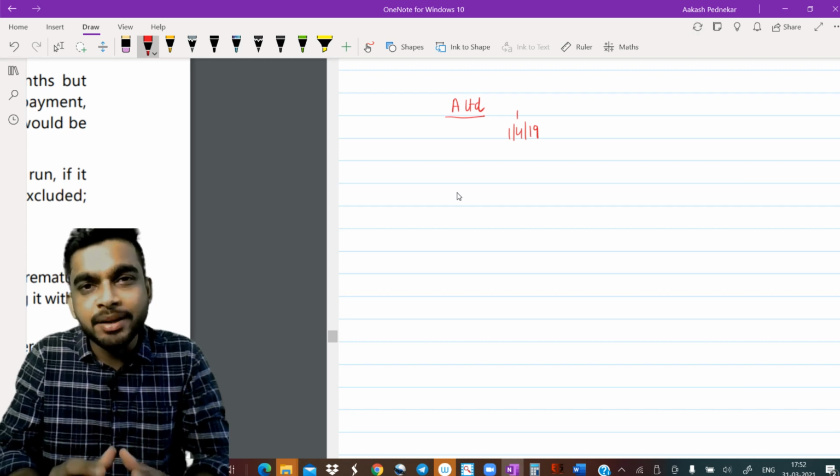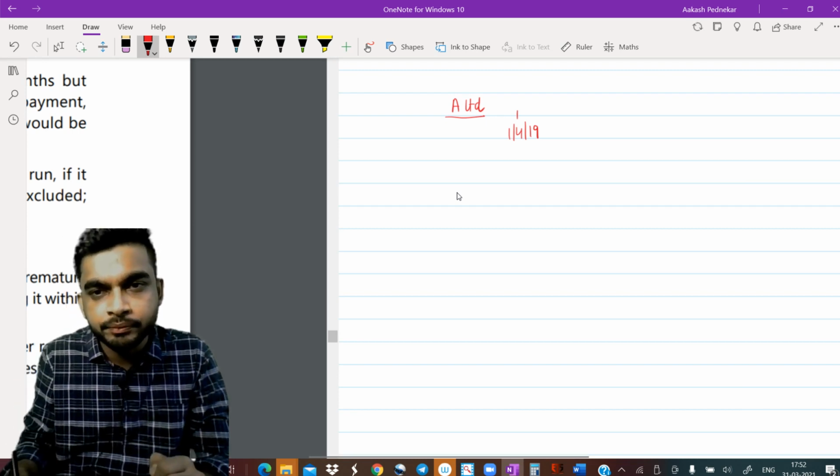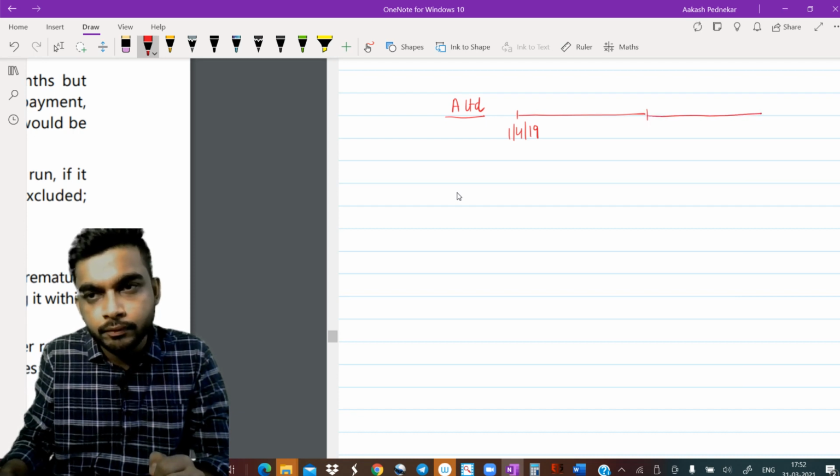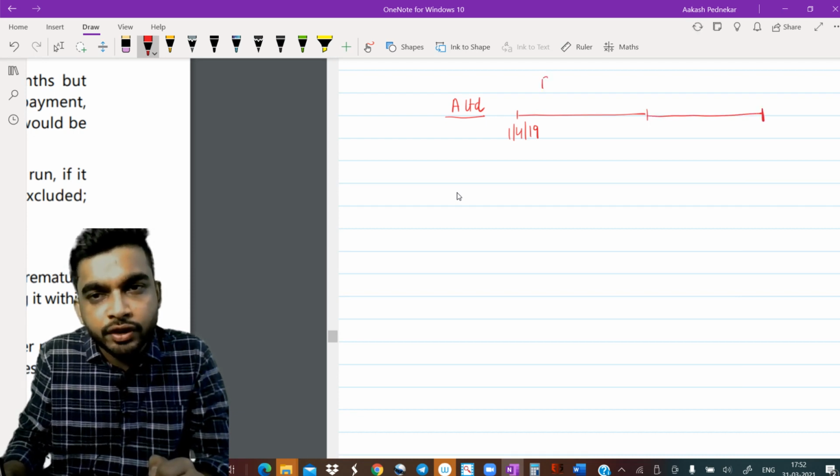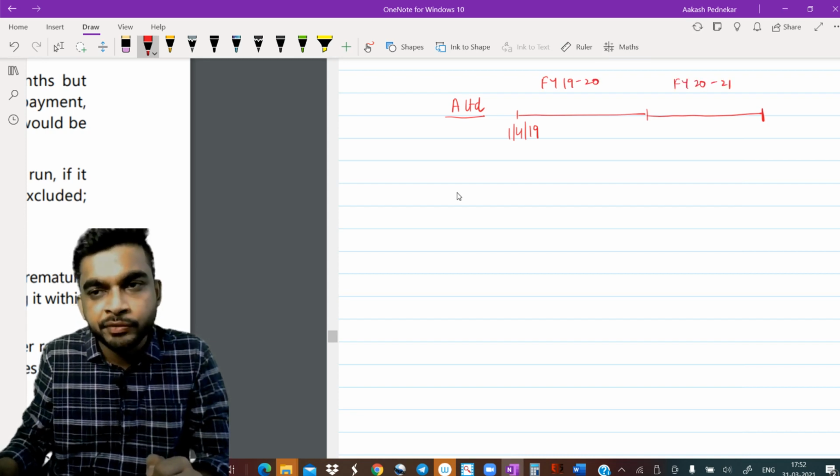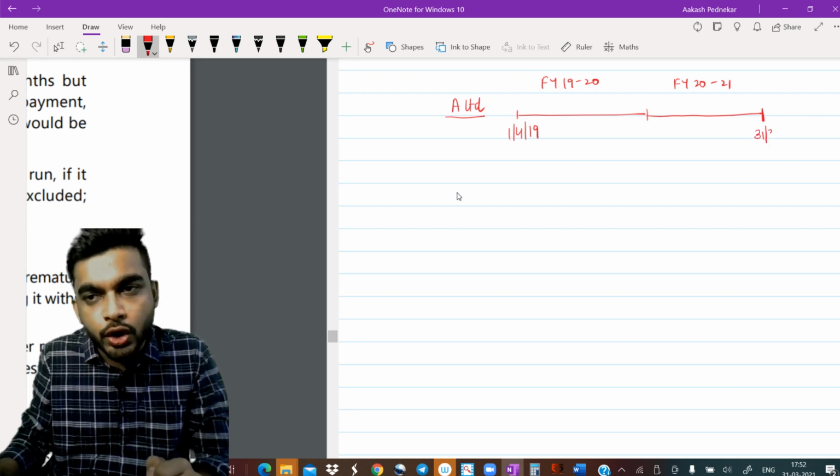So let's suppose A Limited accepted it for 2 years. This is your first financial year 1920, and this is the second financial year 2021. Your deposit is going to get matured on 31st March 21. This is the date of maturity.